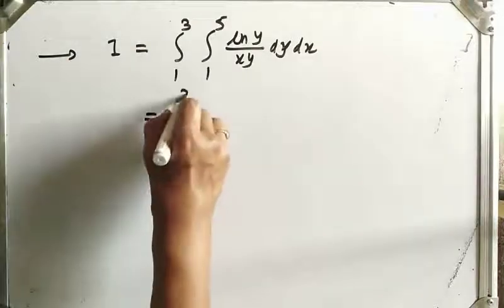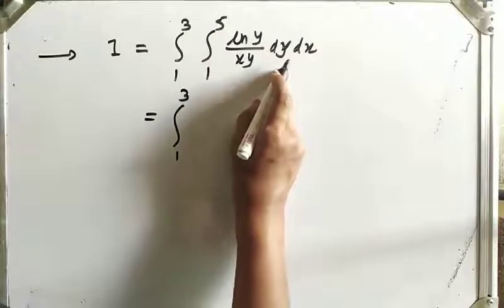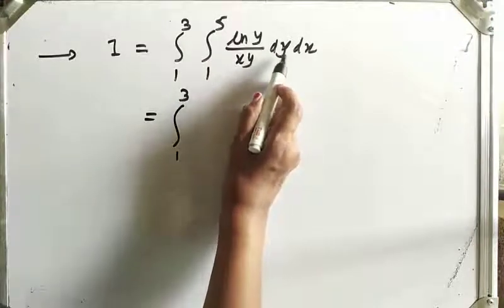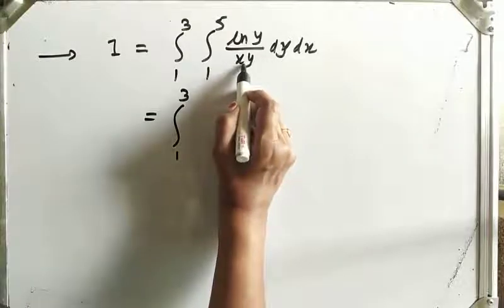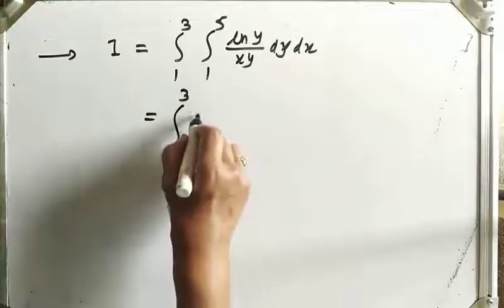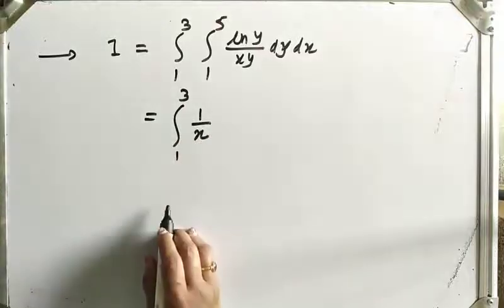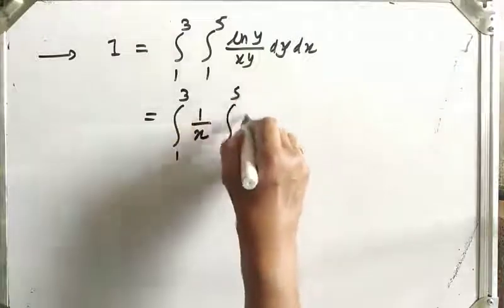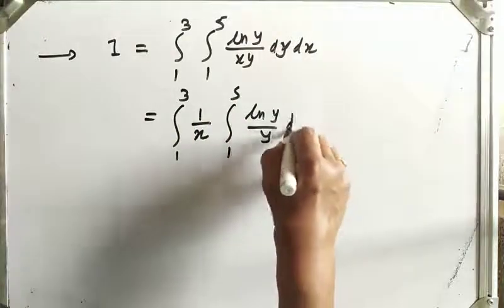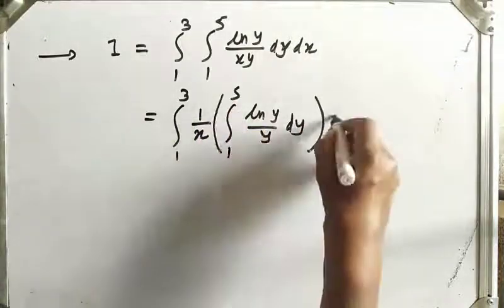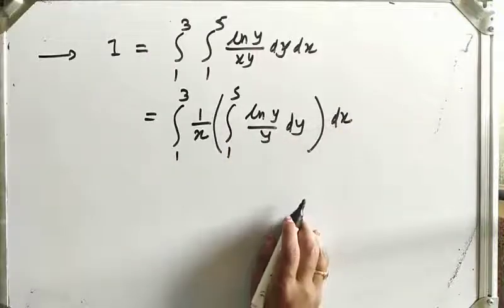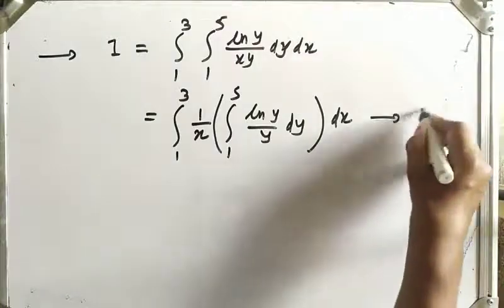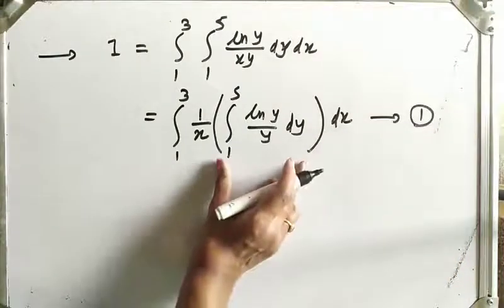So the integral from 1 to 3 as it is, integration with respect to y. Now for integrating with respect to y, let us take x as constant. So let us take 1 upon x outside. Now, integral from 1 to 5 of log y upon y dy and then dx. Now we have to integrate this integral first. Let us give it equation number 1.